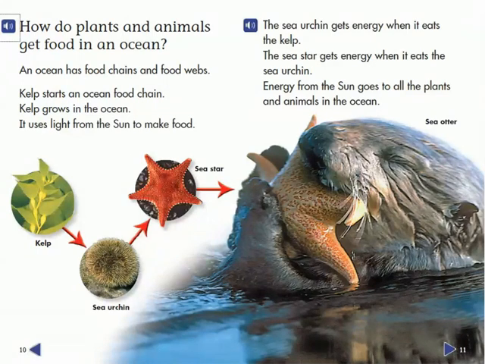How do plants and animals get food in an ocean? An ocean has food chains and food webs. Kelp starts an ocean food chain. Kelp grows in the ocean. It uses light from the sun to make food.